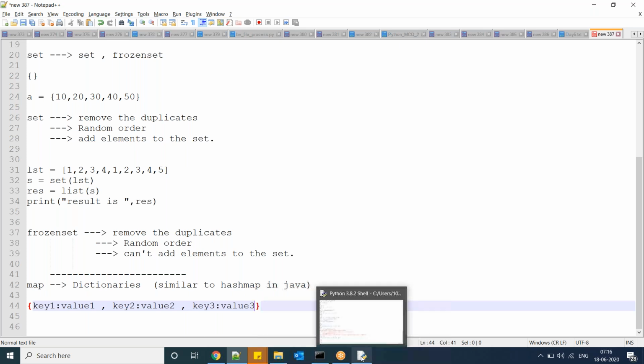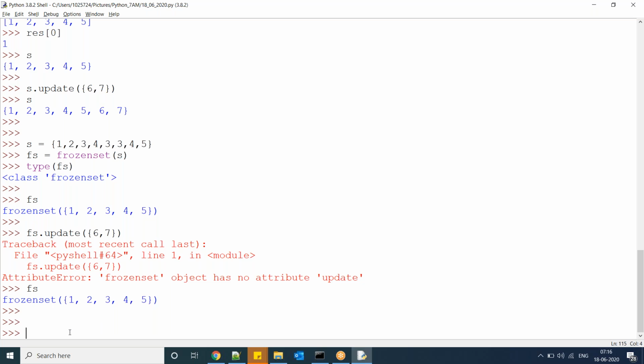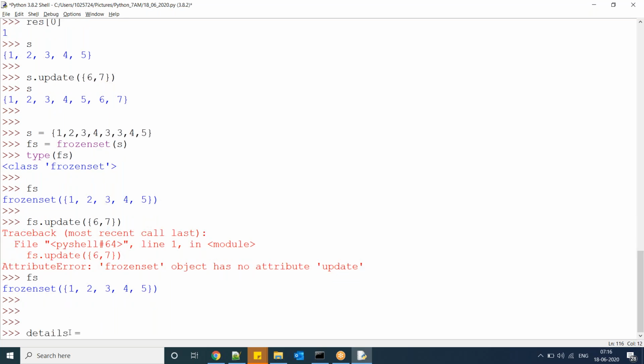Observe here: details equal to, here you have to put a curly brace and key comma value. Key is id, value is the name. For suppose, you can write anything here, for example id, name.